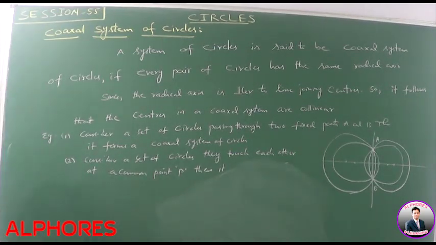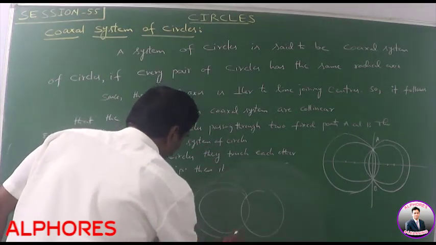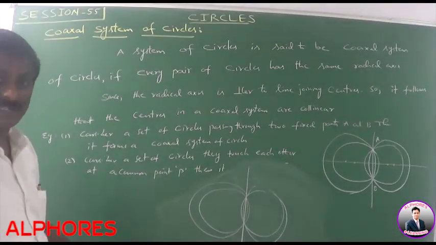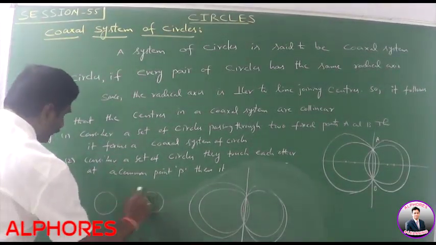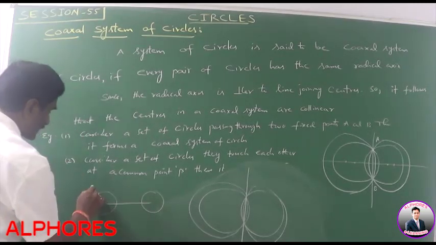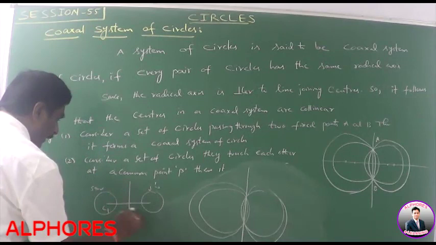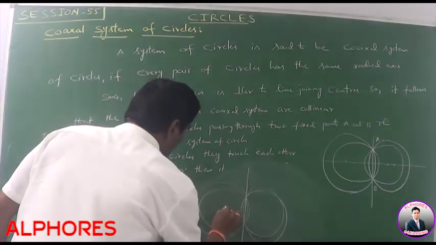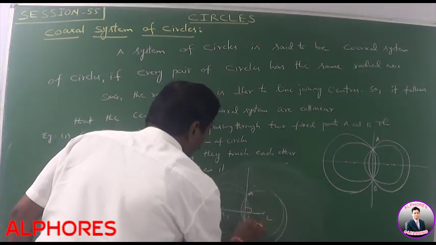Please observe this diagram. Suppose the circles are intersecting at points A and B. AB is the common chord, and the common chord is nothing but the radical axis. For any two circles S is equal to 0 and S dash is equal to 0, the radical axis is always perpendicular to the line joining the centers. Suppose the centers are C1 and C2. C1C2 is perpendicular to the line AB.